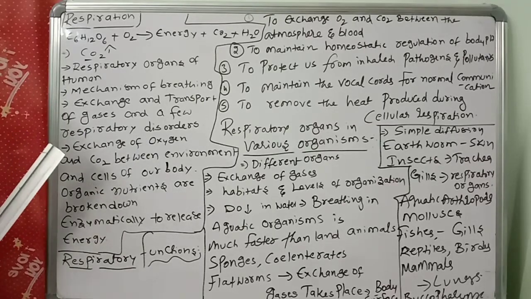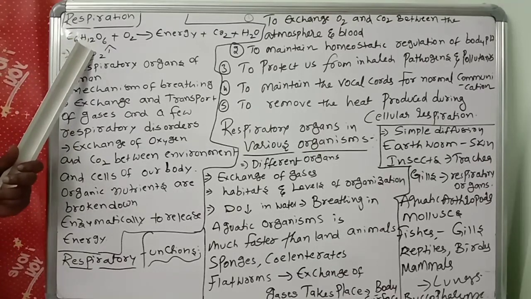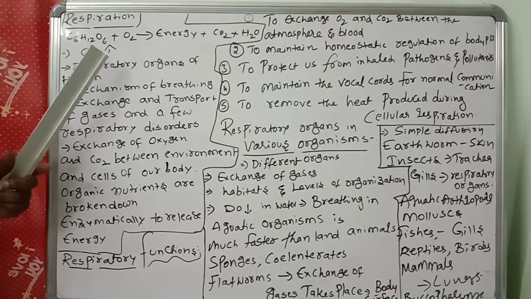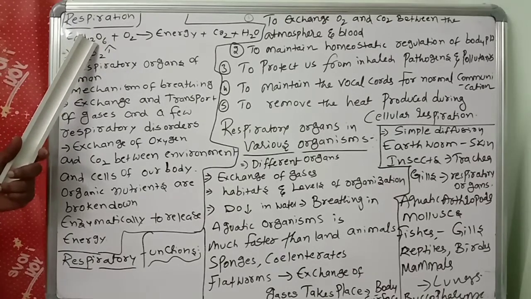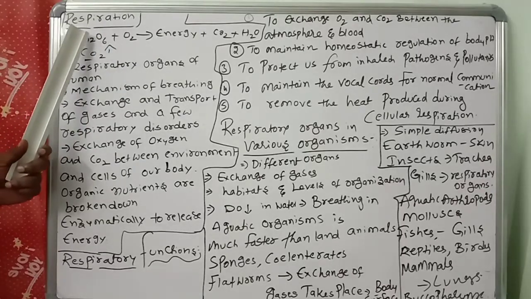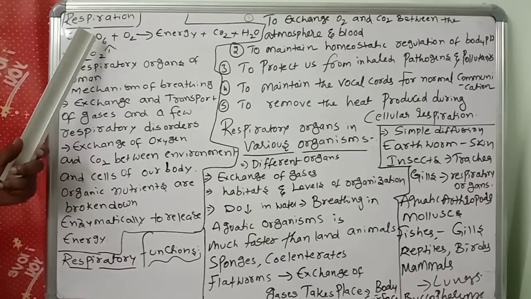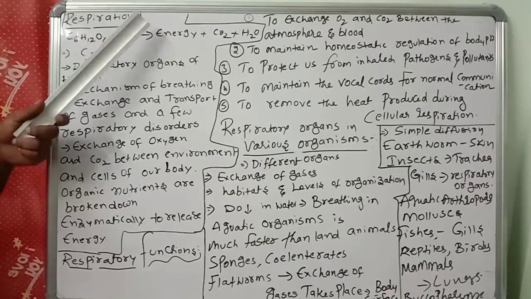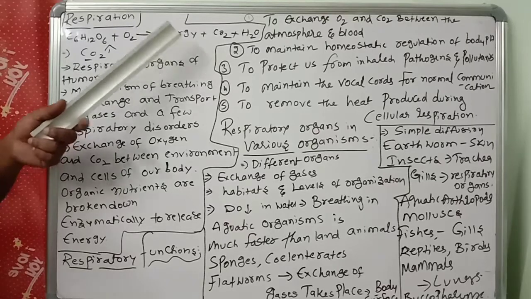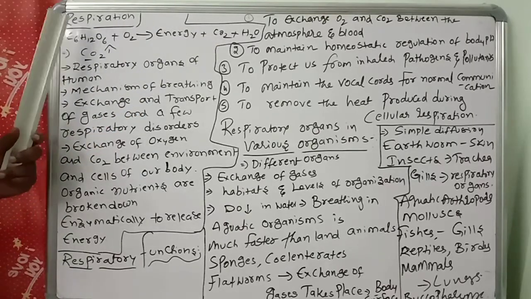The term respiration refers to the exchange of oxygen and carbon dioxide between the environment and cells of our body, where organic nutrients will be broken down enzymatically to release energy. Exchange of the gases plus the carbohydrates, organic matter, will be broken down enzymatically. Enzymes are involved in the breakdown of glucose and will provide energy, then release the carbon dioxide. That total term is called respiration.